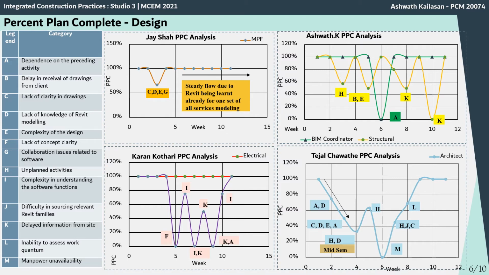So the PPC is lower, but later on these issues were resolved, and the PPC increased steadily, and we could see it was consistently 100% for the further weeks. Similarly, for all the other stakeholders, the PPC was noted down based on the reasons for the variance, and then the inputs were given for further planning, and the PPC was optimized towards the end.